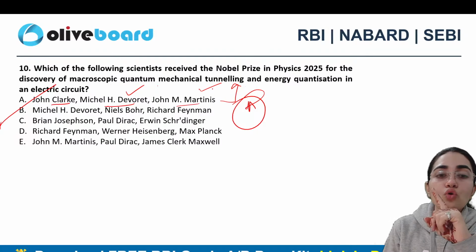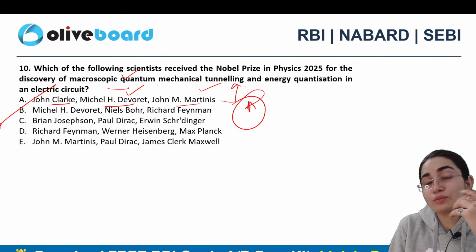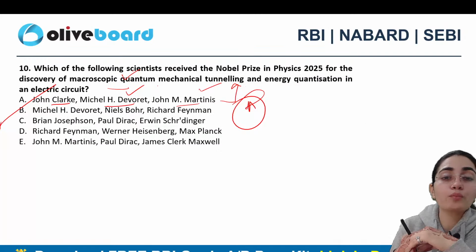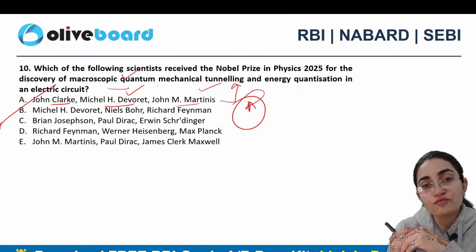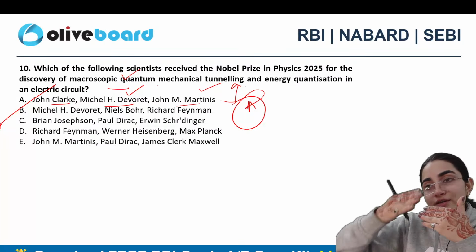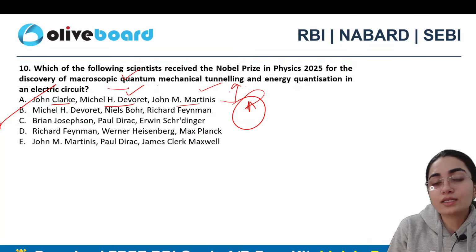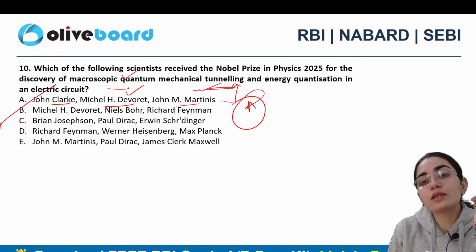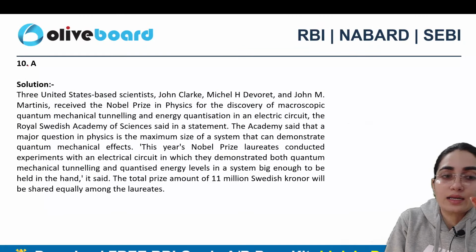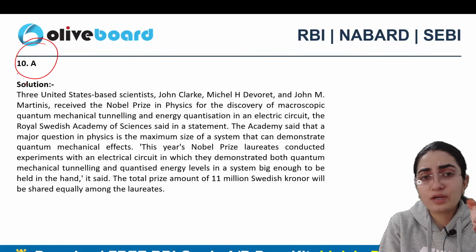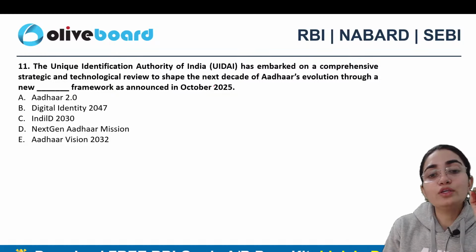And I told you this also, that when I talk from the perspective of something related to this particular portion, here they have talked about macroscopic quantum mechanical tunneling, where they are focusing on passing those waves through the solid material. They're actually experimenting on that, right? So that is the reason we call it tunneling here, right? Mechanical tunneling here. Good. A exactly is the correct answer. I've taken one separate video on this also. If you people want, you can go and watch that, right?